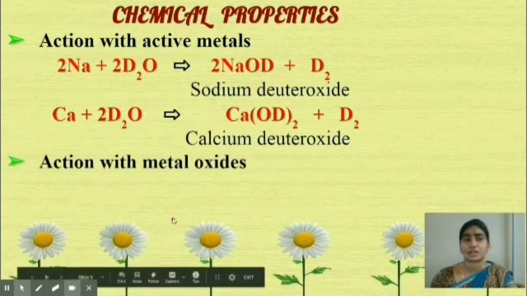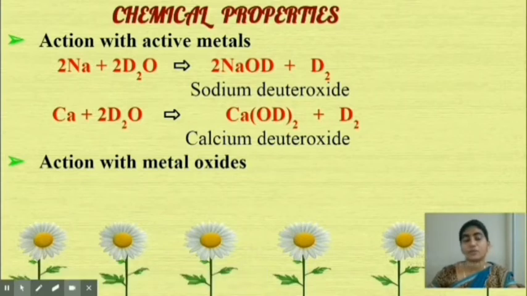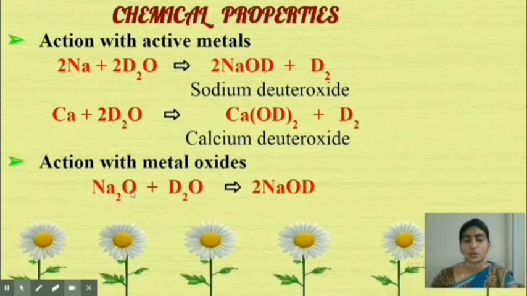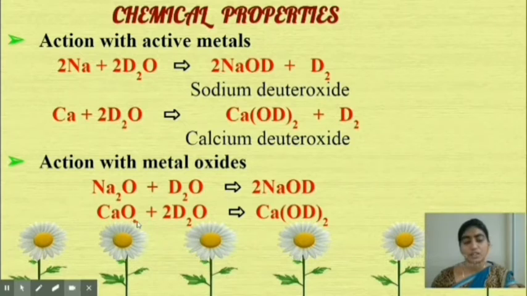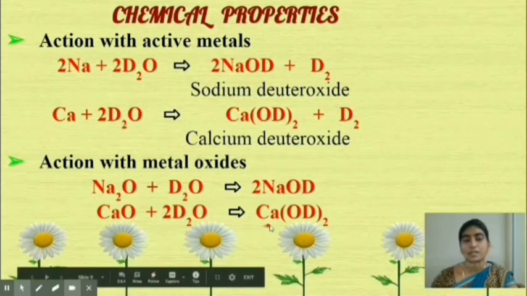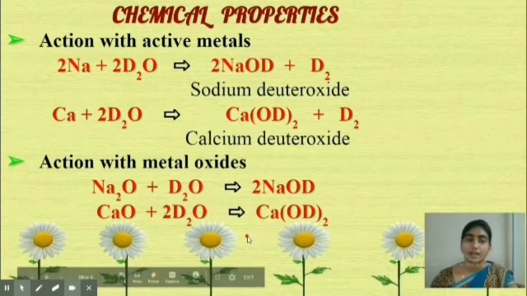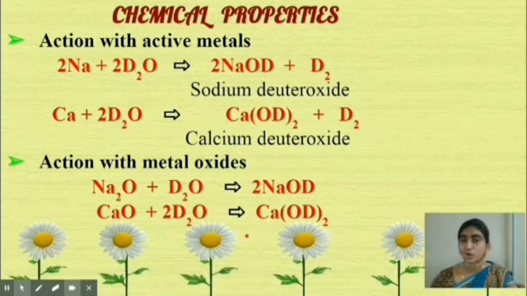Next we have the action with metal oxides. Metallic oxides are also called basic oxides. When they react with water, they form the corresponding hydroxides. So here we will be forming the corresponding deuteroxides. We have the reaction Na2O plus D2O forming NaOD, which is sodium deuteroxide. And calcium oxide reacts with D2O to form calcium deuteroxide. Fine, I hope this is clear. Shall we move on to the next one?